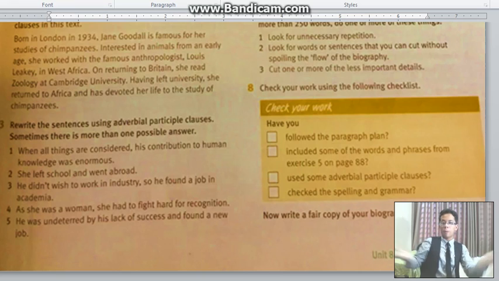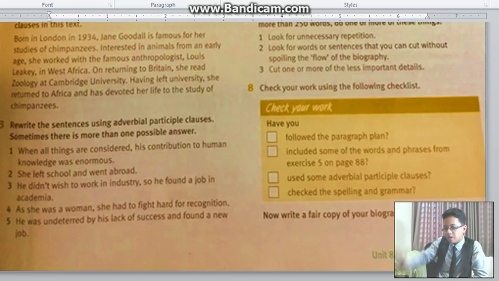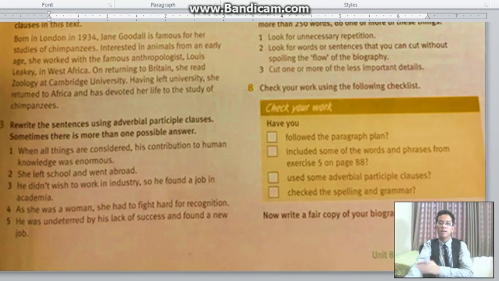What would you write? You will form the part in front of the comma. He didn't wish to work in industry becomes: not wishing to work in industry, he found a job in academia. You can form that in some other ways.